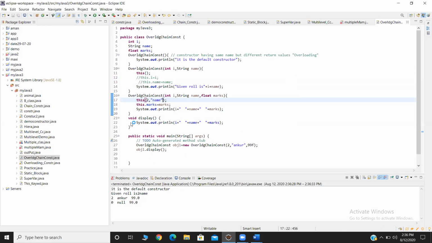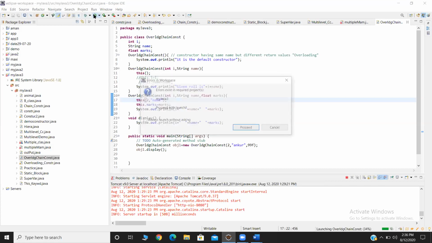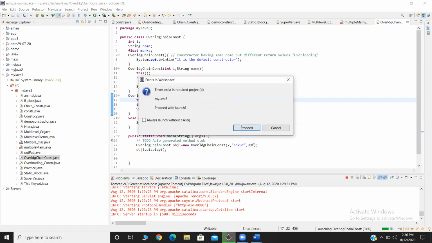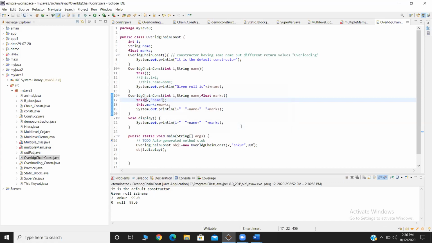It is coming 2 comma Ankur. No, sorry, 2 comma Ankur. Just comment. You have some problem in your other program. Yes, ma'am, it is in multiple classes because I have tried multiple classes.